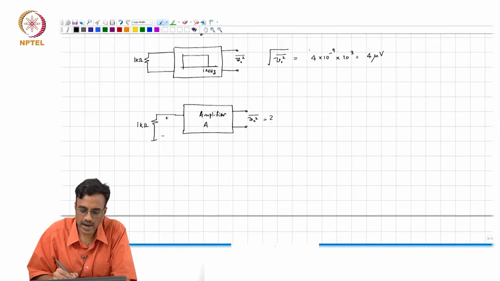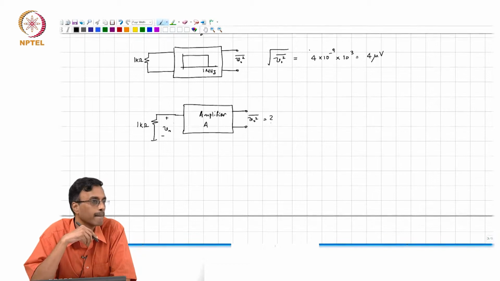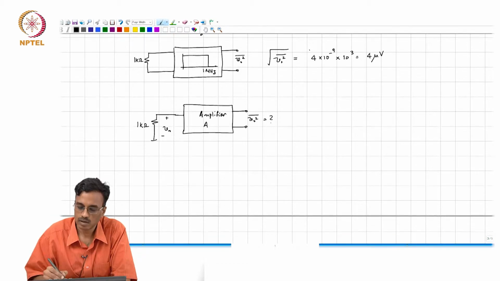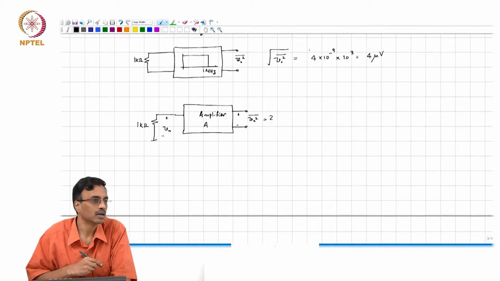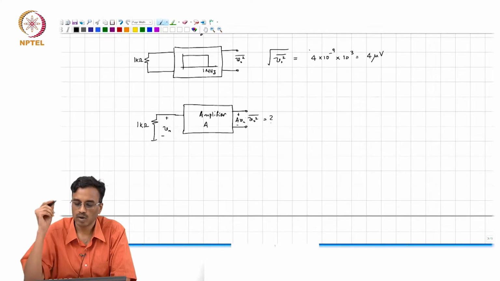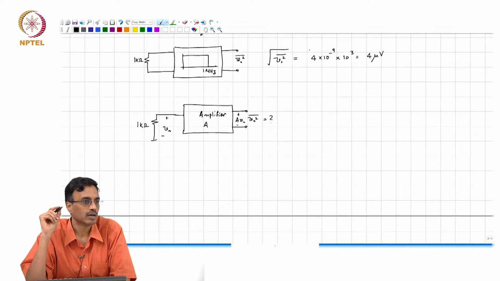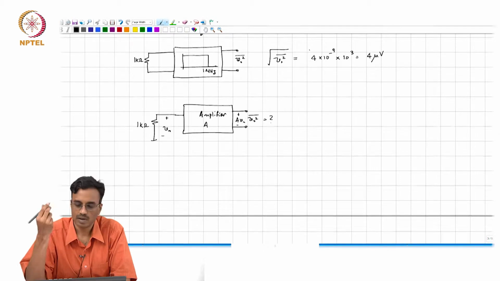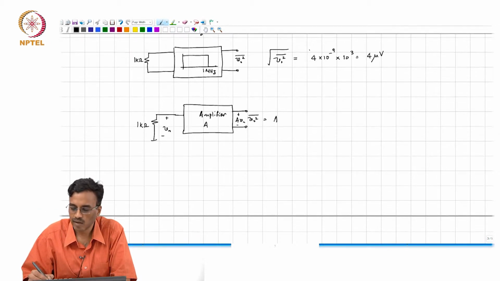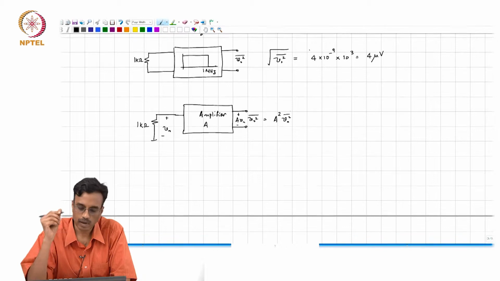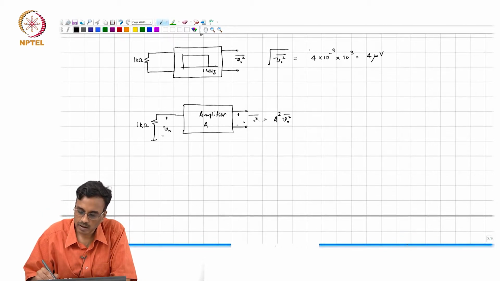If this voltage is Vn, what do you think? The voltage here will be A times Vn. So, what comment can you make about the mean square value of the output? This simply will be A square times Vn square, correct? All right. So, that was easy.